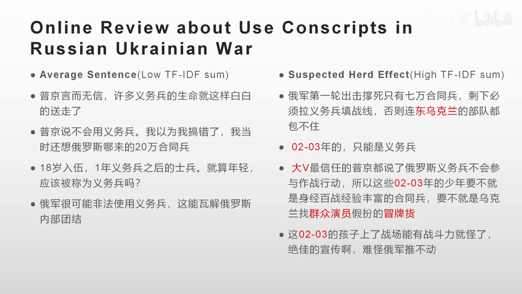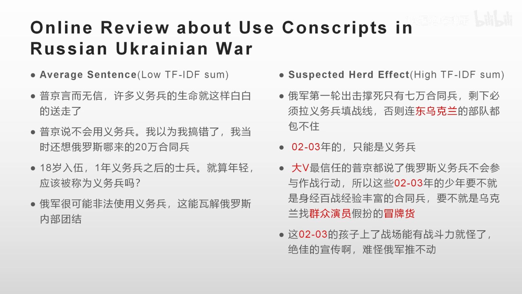Let's give an example of the discussion on Putin sending conscripts to Ukraine. The sentence of low TF-IDF sum is like the one on the left, and the sentence of high TF-IDF sum is like the one on the right. We think the right sentence should be considered affected by herd effect. I marked the words with high TF-IDF value in red.